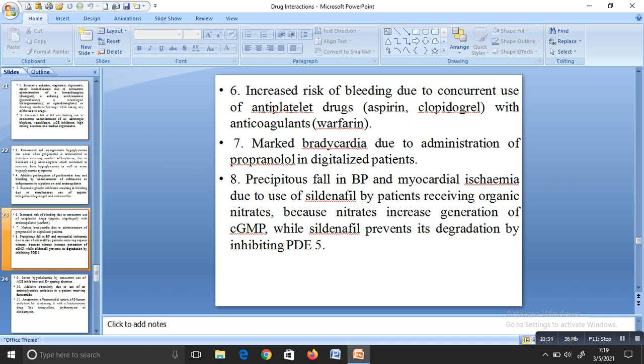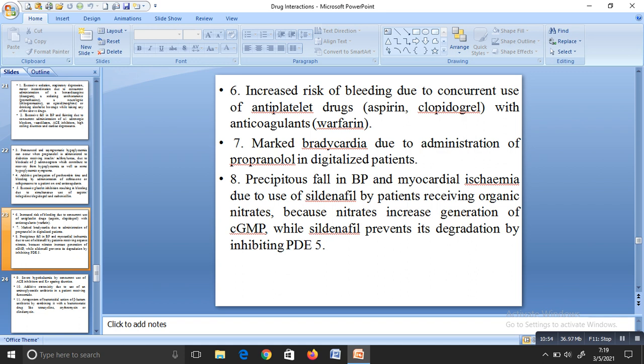Next, a patient is given sildenafil and also nitrates. Sildenafil is a vasodilator, and organic nitrates are used for angina. Angina is chest pain, and for chest pain we use organic nitrates.